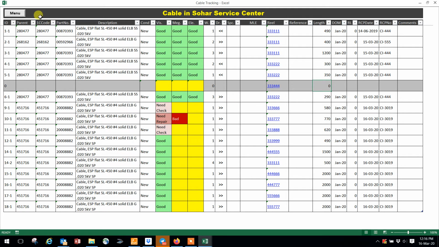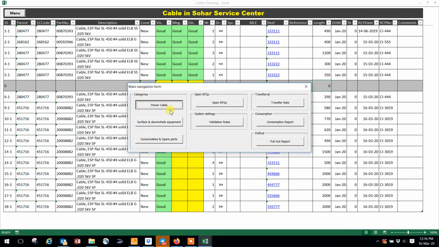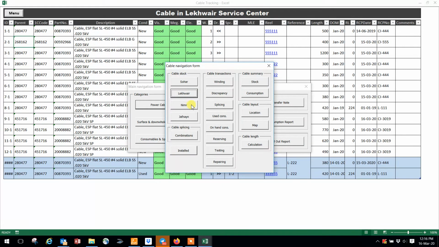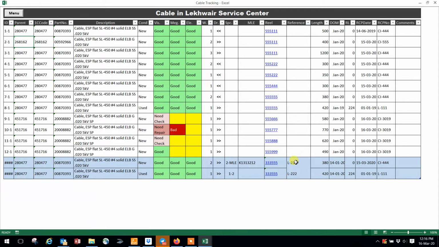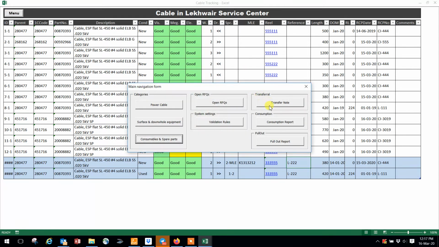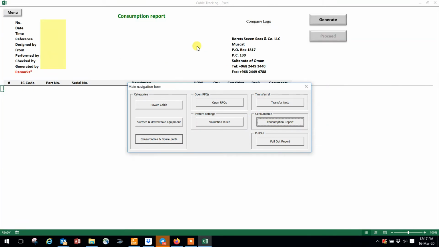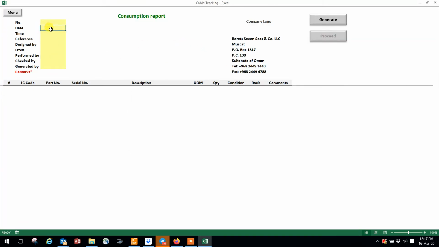So first of all, we have to reserve. Actually, from previous videos we sent to Lihware reservation for L22. Then we have to go to the consumption report. Then we have to put a reference. The other things will be filled in automatically, and most of them designed by